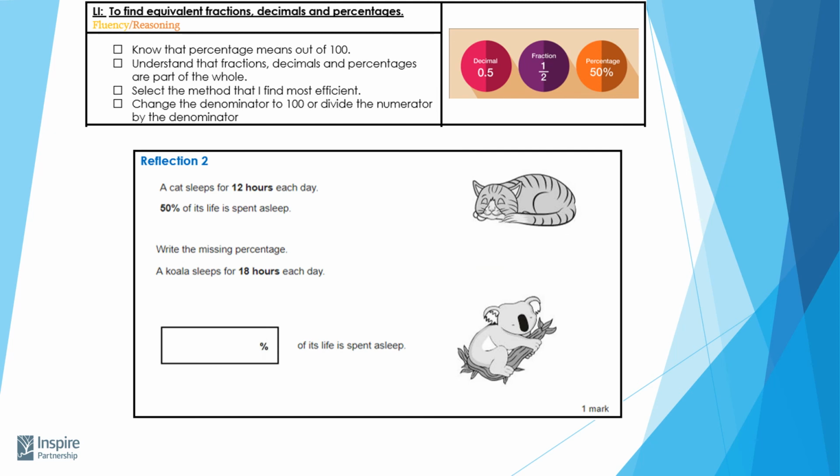And lastly, I've got one more extension for you to have a look at. If you think that that was quite an easy thing to cope with, there's a problem here about a cat who sleeps for 12 hours a day and 50% of his life is spent asleep. You need to write the missing percentage in the box below where it says a koala sleeps for 18 hours each day. So what percentage of its life is spent asleep? Good luck.